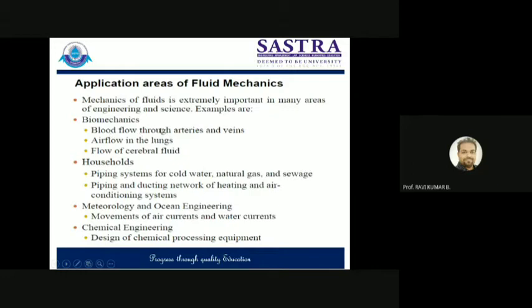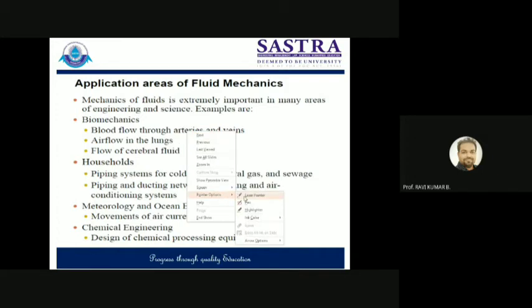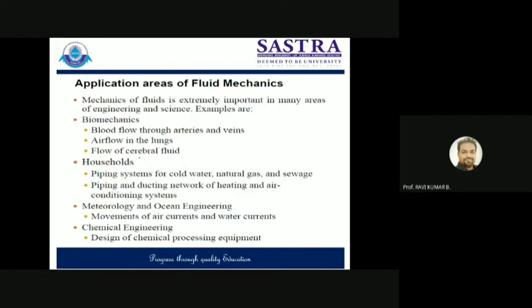So particularly blood flow through arteries or veins can be studied. And you can also study the airflow in lungs, right? Flow of these fluids in the veins. Household applications, particularly piping systems for cold water, natural gas, or sewage water. So how to plan and how to install those piping systems, you can analyze based on the flow of the liquid, in what direction you want it to flow. Based on that, you can install the piping systems. Piping and ducting networks of heating and air conditioning systems, all right.